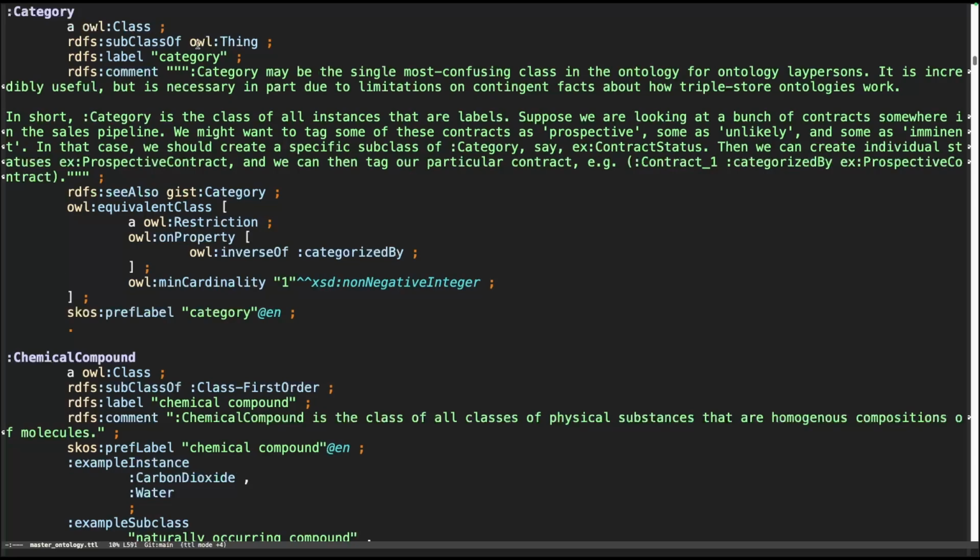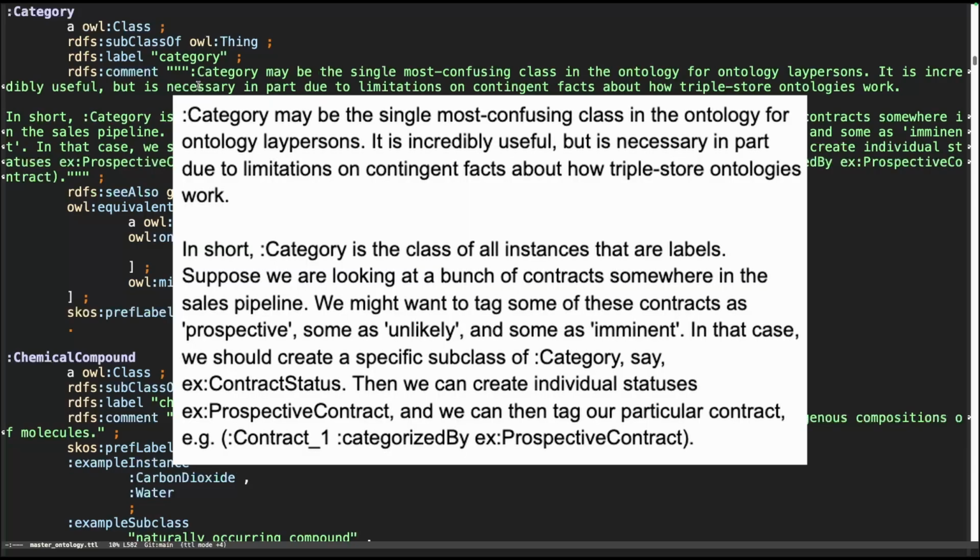Category is another class. It's a top-level class. It's a subclass of OWL Thing. And here's how I define it. Category may be the single most confusing class in the ontology for ontology laypersons. It's incredibly useful, but is necessary in part due to limitations on contingent facts about how triple store ontologies work. In short, category is the class of all instances that are labels.